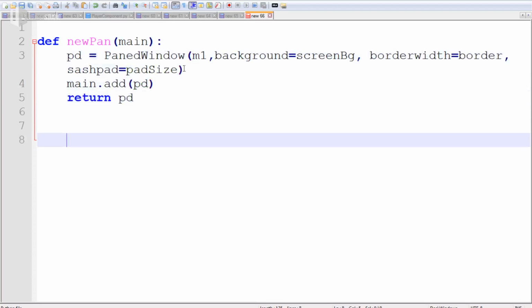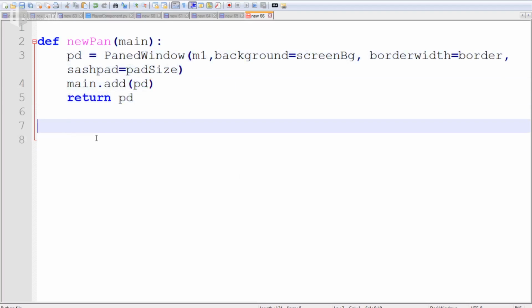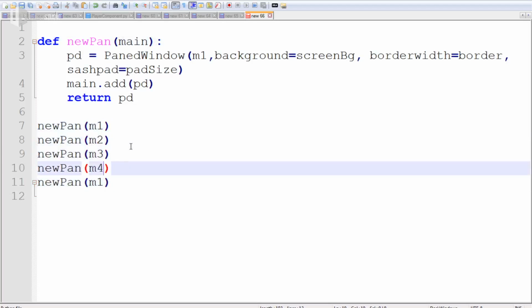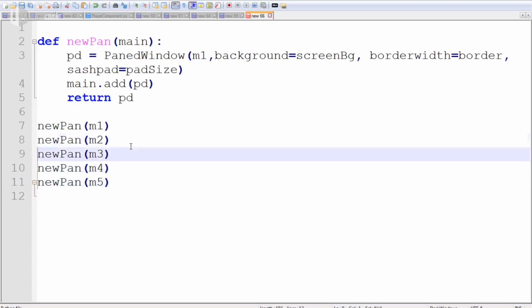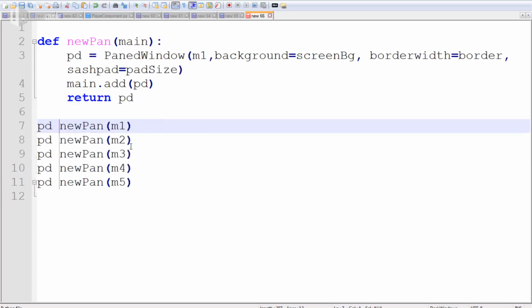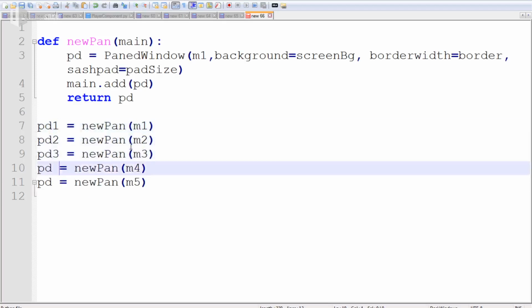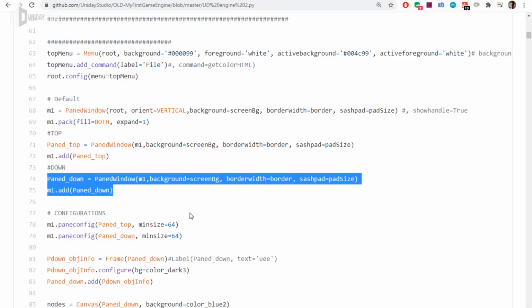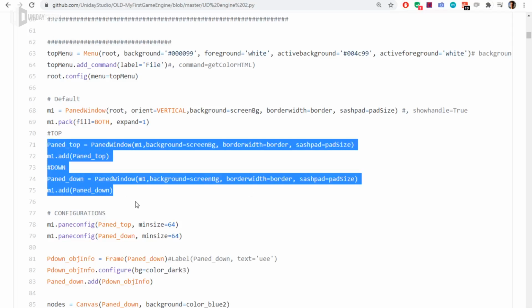I don't even remember what this is, by the way, but by simply doing that, I can create as many of these as I want. Here I am creating a bunch of them, no problem at all, in a very simple way. I don't need to duplicate the code as I'm doing right here.